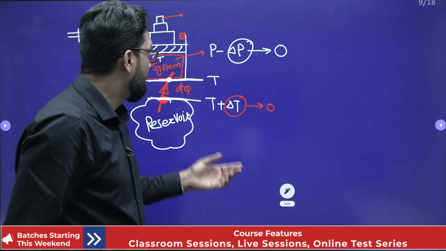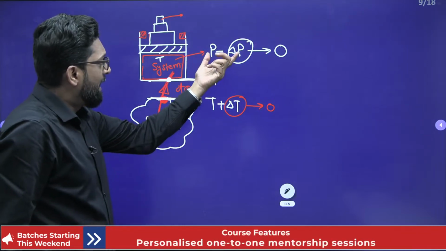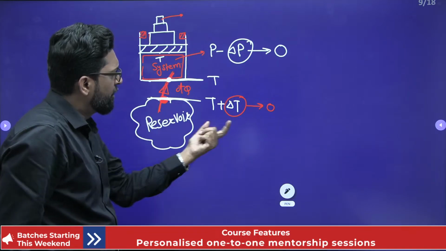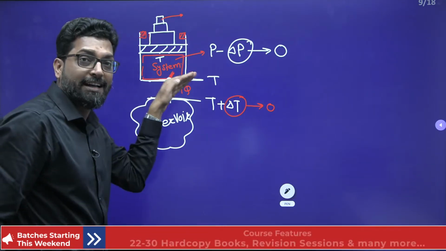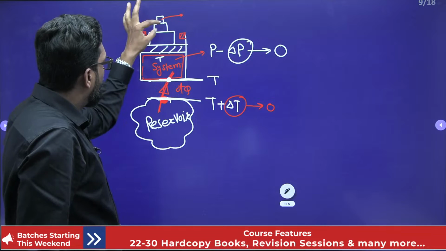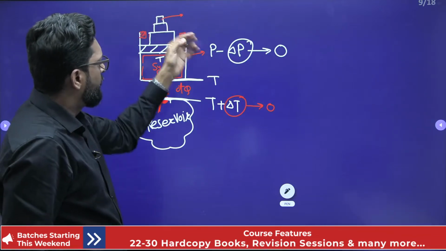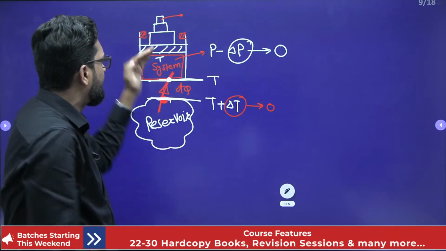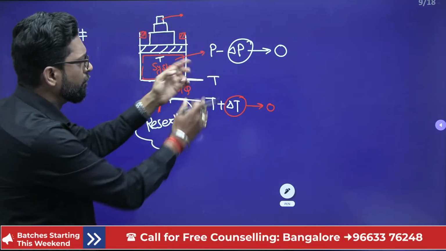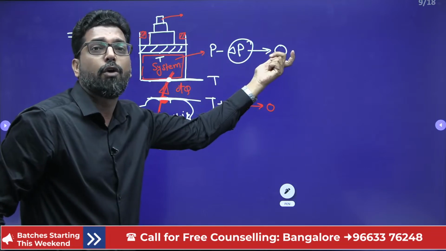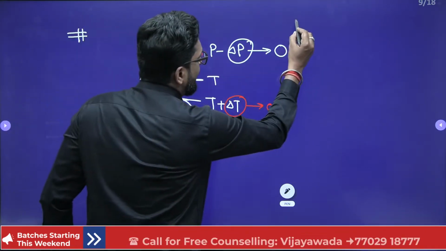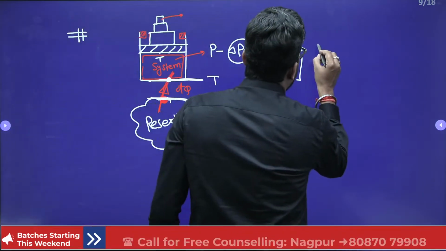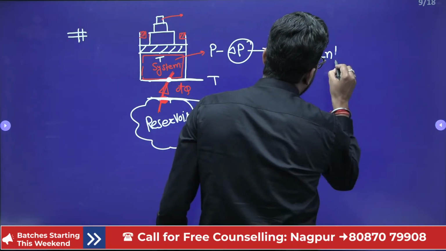You always motivate me. Okay, so see dear, delta T tends to 0. During that infinitely small temperature difference, heat will transfer, and you remove the load one by one. So there must be a small incremental, decremental change. That means if the piston moves up, pressure will reduce, but that reduction of the pressure is very small. So due to this criteria, the process is internally reversible.